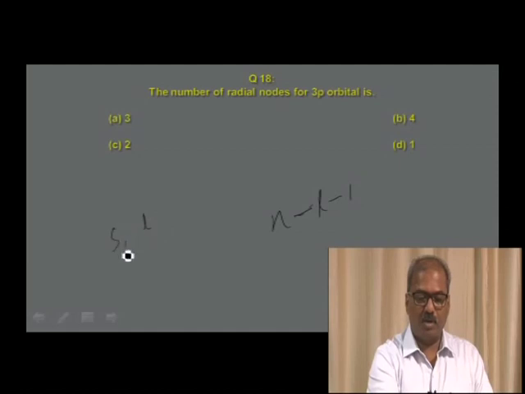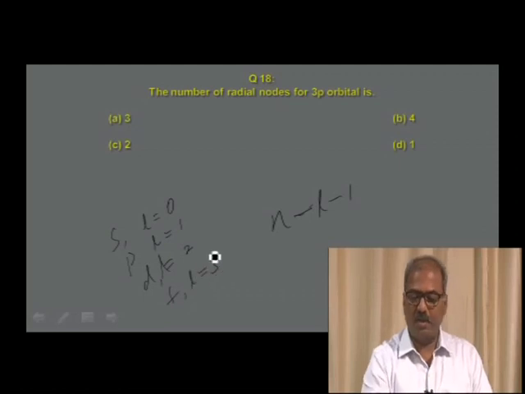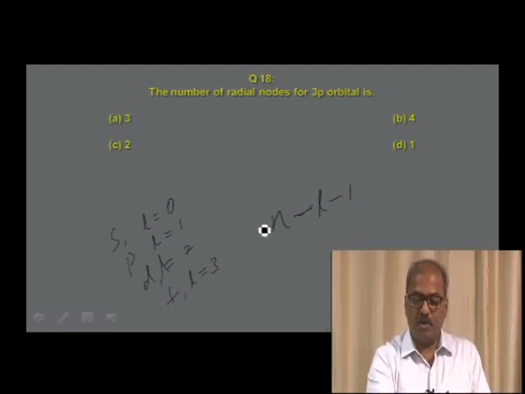For s orbital, l is equal to 0. For p orbital, l is equal to 1. For d orbital, l is equal to 2, and for f orbital, l is equal to 3. So number of radial nodes is given by this.